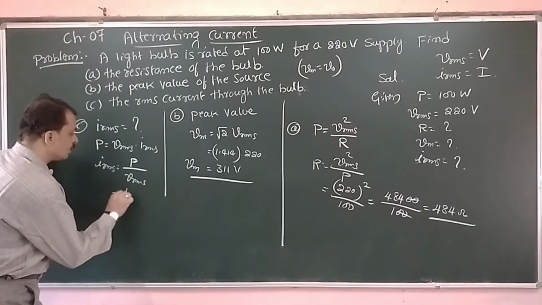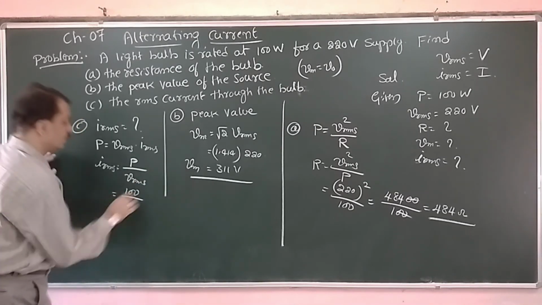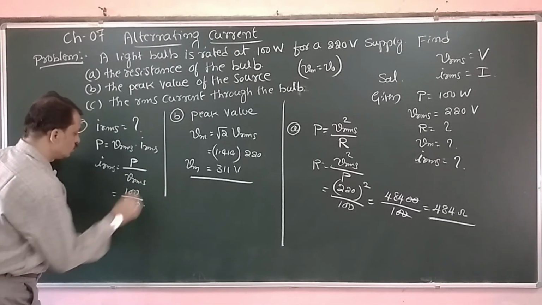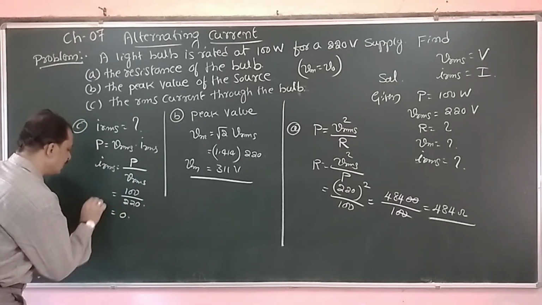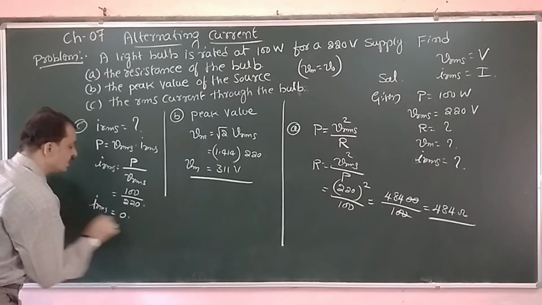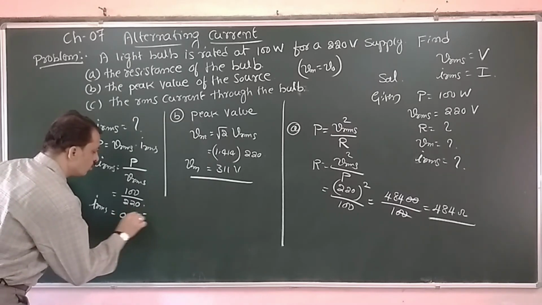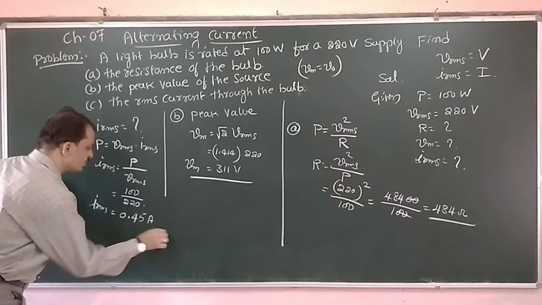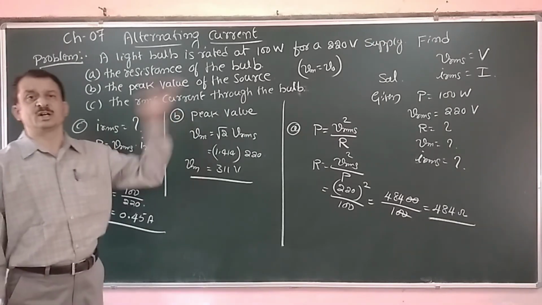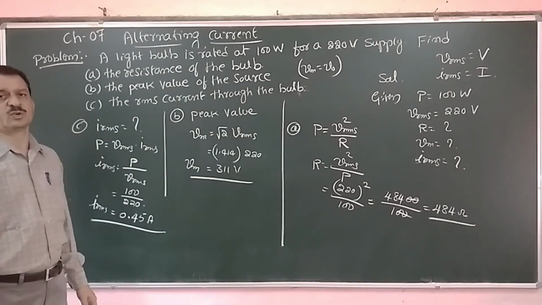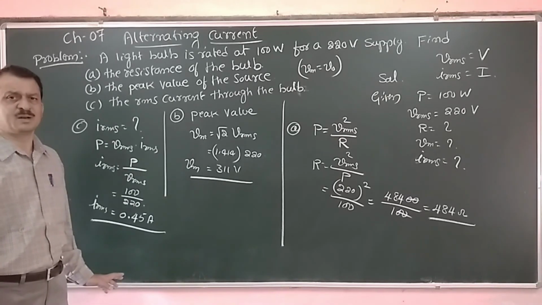Now power is 100, RMS value is 220. If you work it out with the help of a calculator, I am getting the RMS value of current as 0.45 amps. Now this amount of current is flowing through that circuit. Very simple problem.